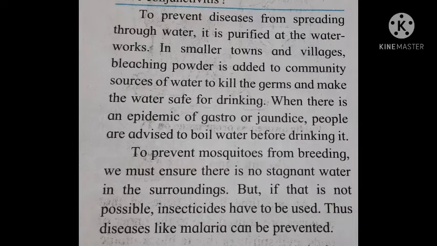To prevent mosquitoes from breeding, we must ensure that there is no stagnant water in the surrounding, but if that is not possible, insecticides have to be used. Insecticide is medicine that is sprayed. Thus, diseases like malaria can be prevented.